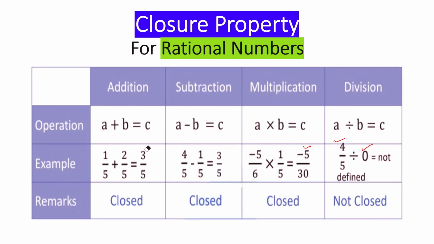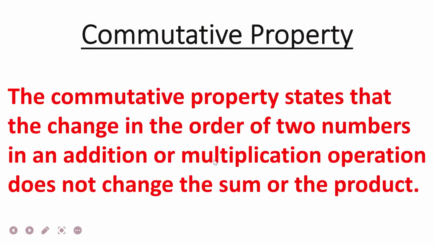So let's revise quickly again. Whole numbers are closed under addition and multiplication. Natural numbers are closed under addition and multiplication again. Integers are closed under addition, subtraction, multiplication. Rational numbers are closed under addition, subtraction, multiplication. So if you're finding the word closed, that means they're talking about closure property. Let's move ahead to the next property now.